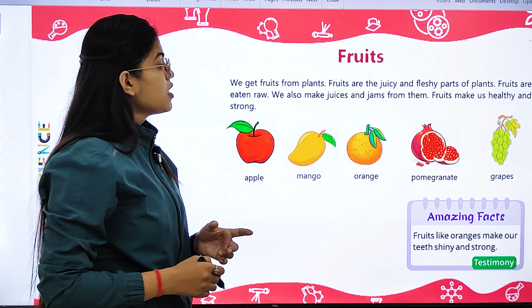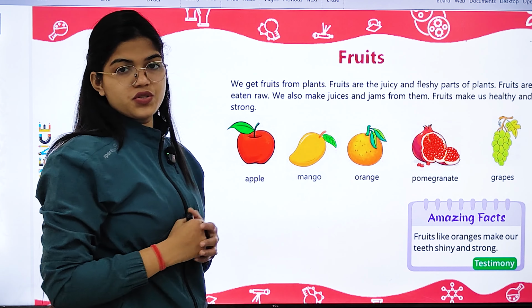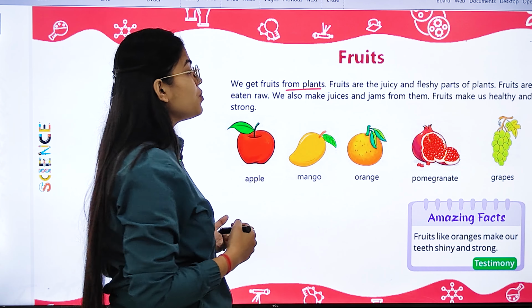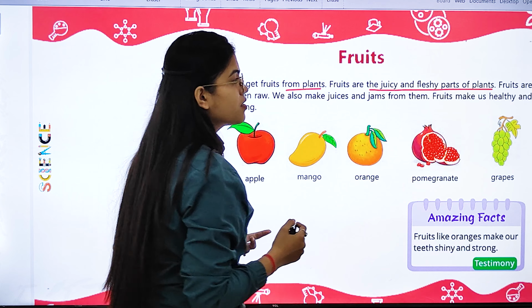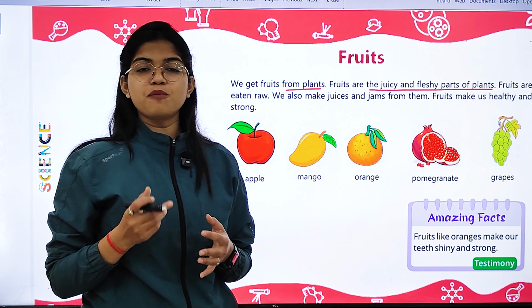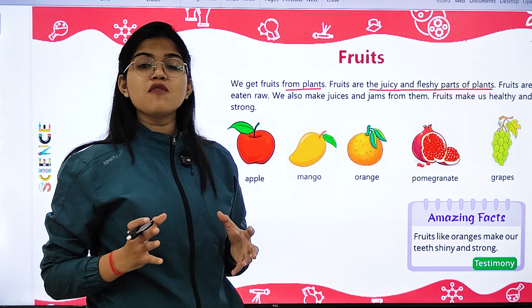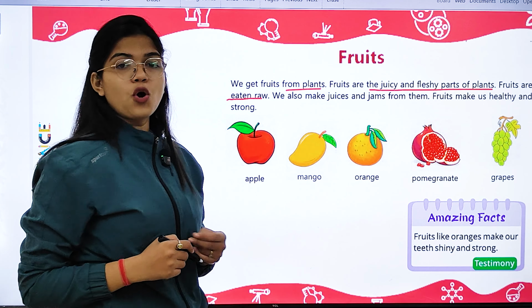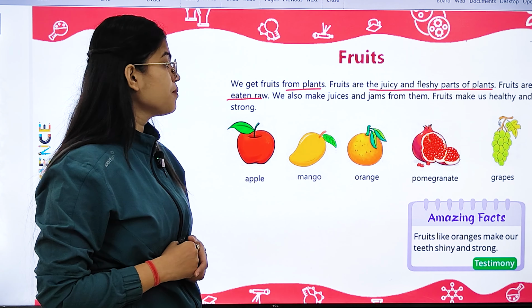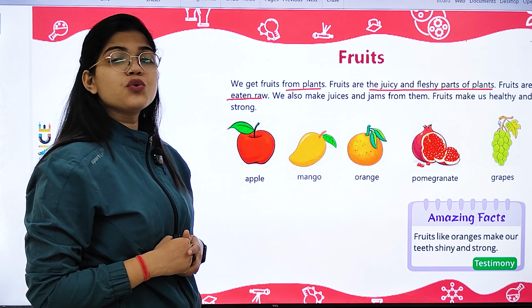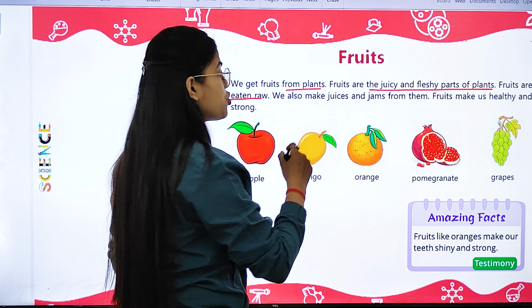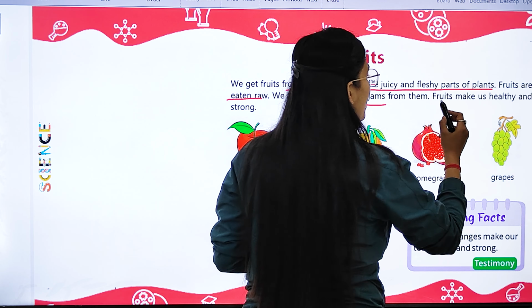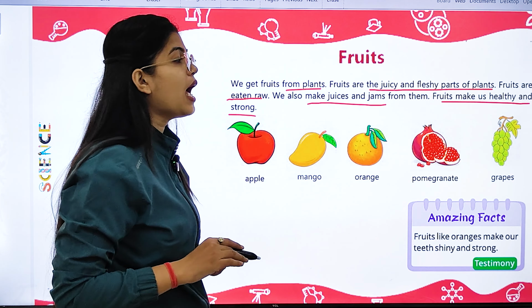First of all, we will learn about fruits. We get fruits from plants only. What are fruits? Fruits are the juicy and fleshy parts of a plant. Fruit is a part of a plant, and the part which is juicy and fleshy is known as fruit. Most fruits are eaten raw, and we also use fruits to make juices and jams. Very important, fruits make us healthy and strong.